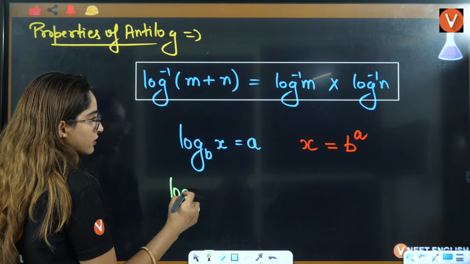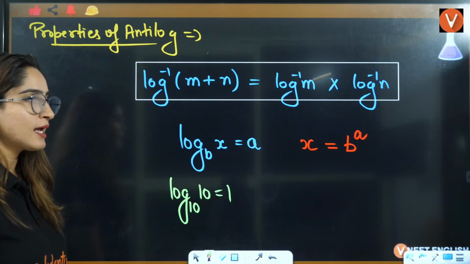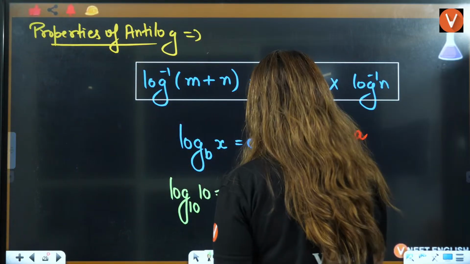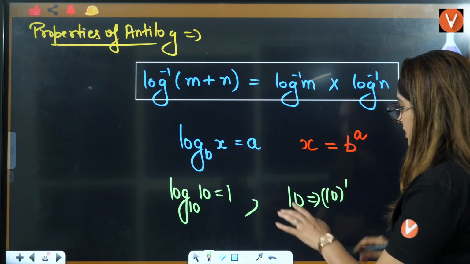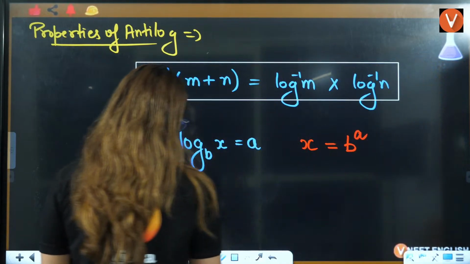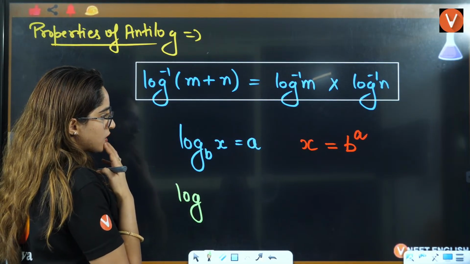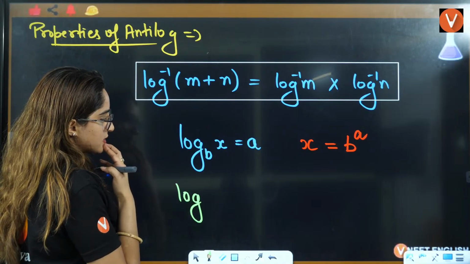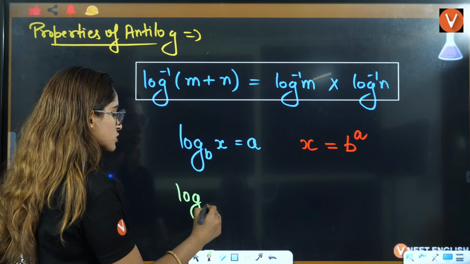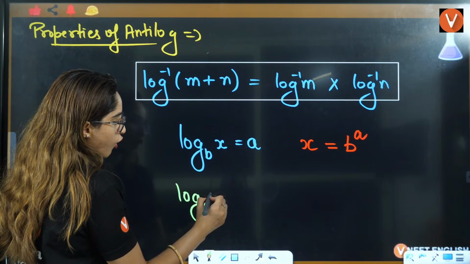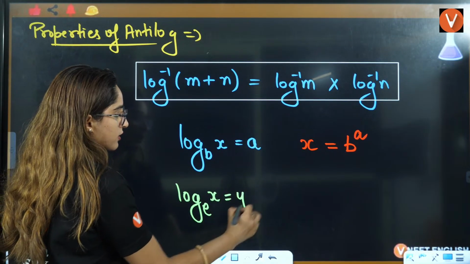Now the example I'll give you here: if I have log of base 10 of 10 is equal to 1, right? So that means 10 is equal to 10 raised to power 1. Or let's write it another way: log of base E of x is equal to y, right?